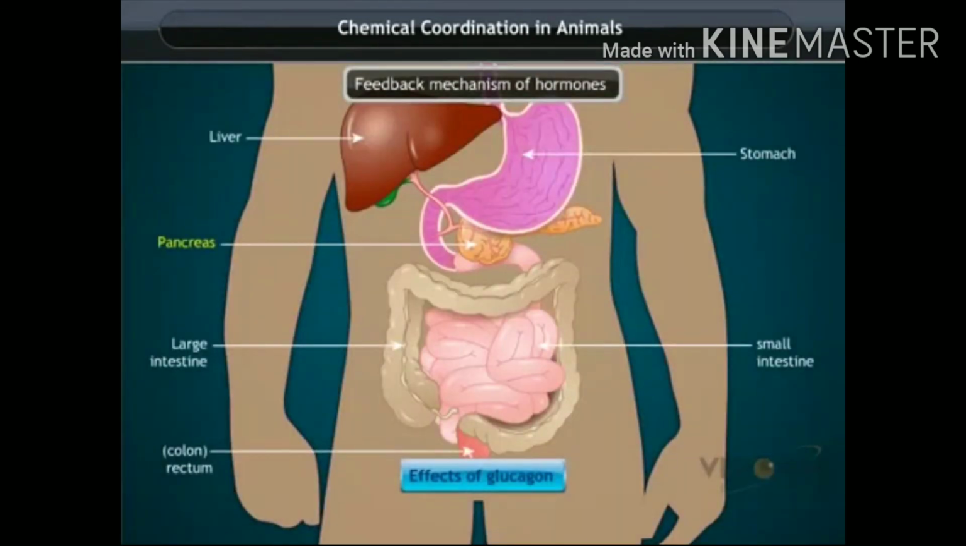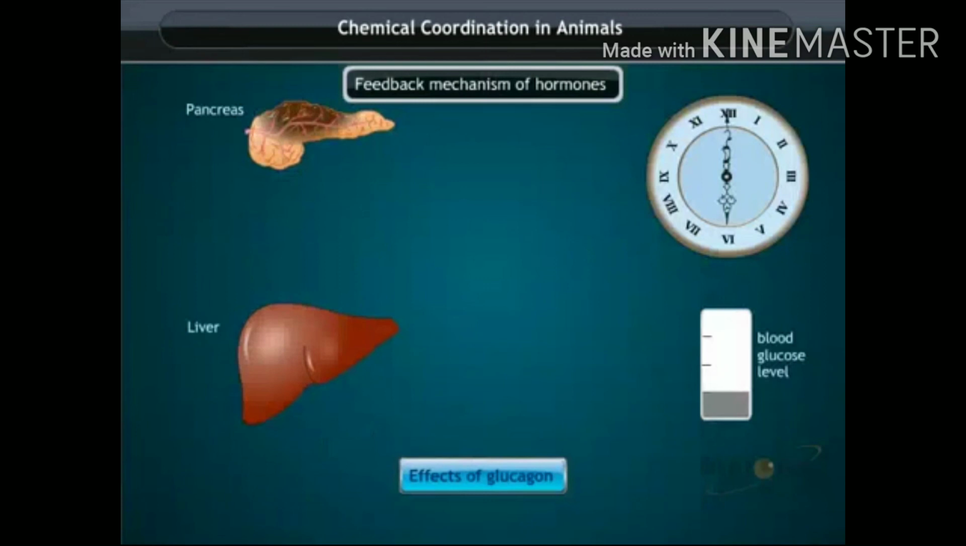Effect of glucagon. If a meal is skipped, the glucose level falls below the normal level. This triggers the release of glucagon from the pancreas. The glucagon induces the liver to break glycogen into glucose. Liver cells release glucose into the blood, which maintains the blood glucose level. Without the signal from very low glucose levels, the pancreas stops secreting glucagon and the cycle is completed.